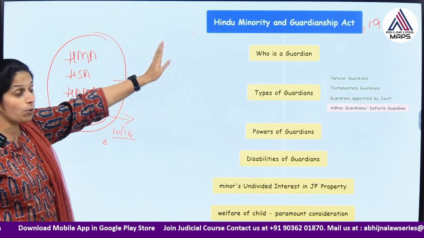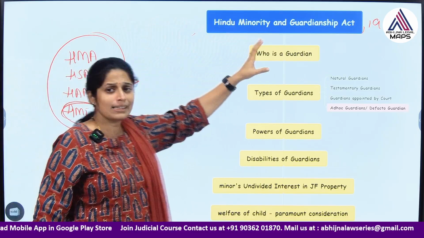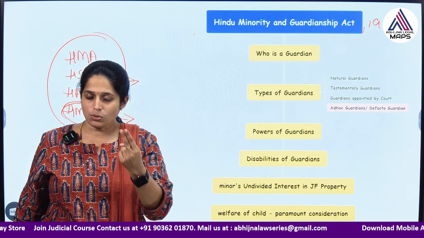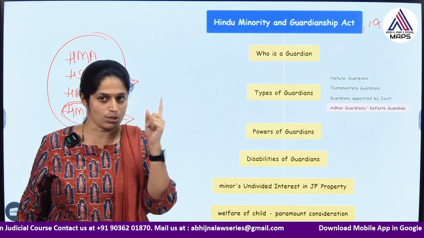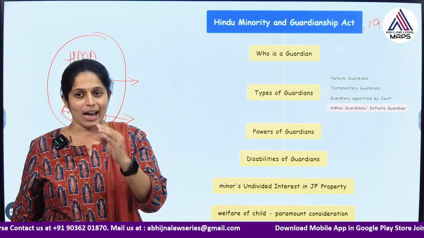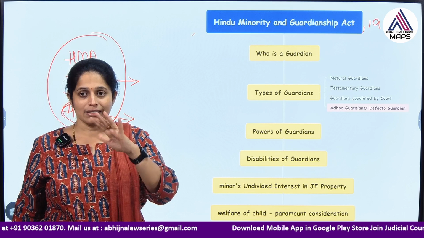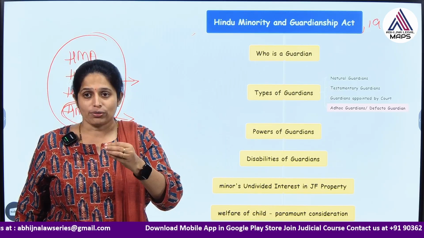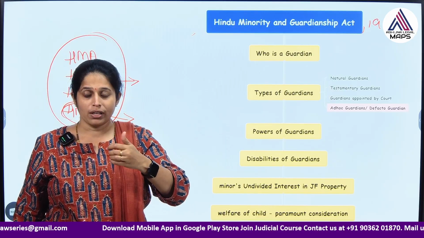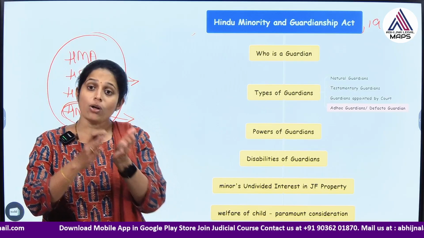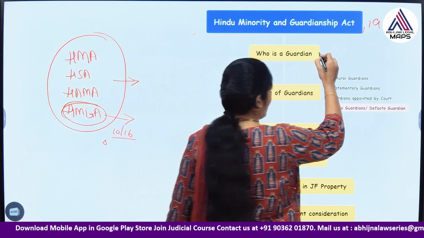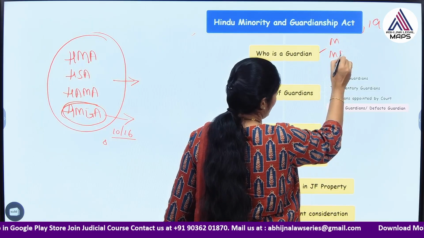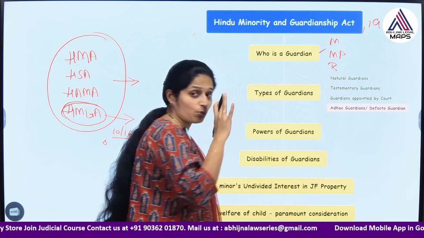So first let us understand who is a guardian. This act deals with minority and guardianship, two aspects. A minor is a person who has not completed the age of 18 years, that is one aspect. Who is a guardian? A guardian can be defined as the person who takes care of the minor in person, and the minor's property, or both. He is said to be a guardian.